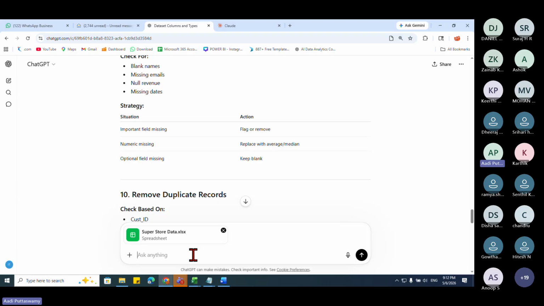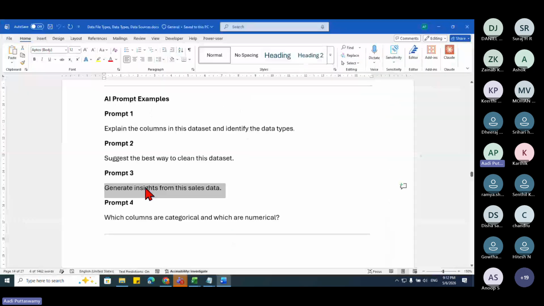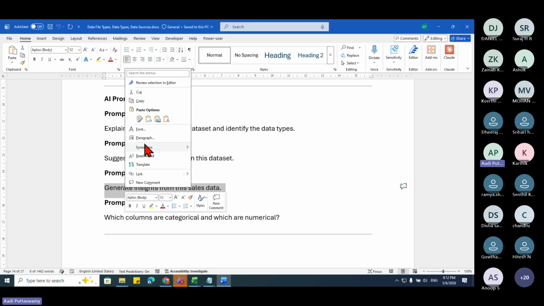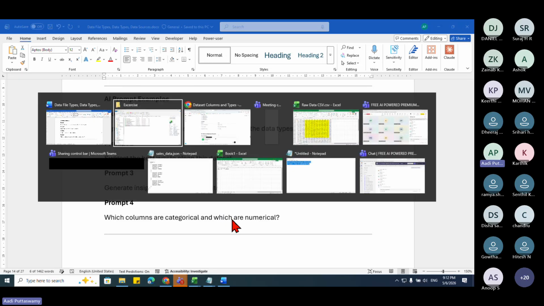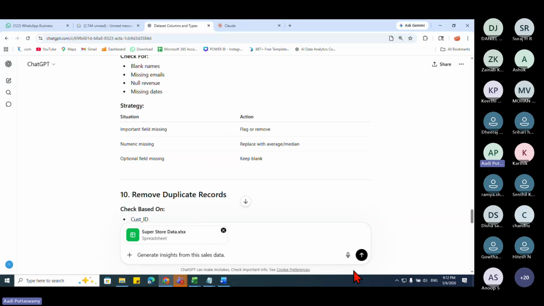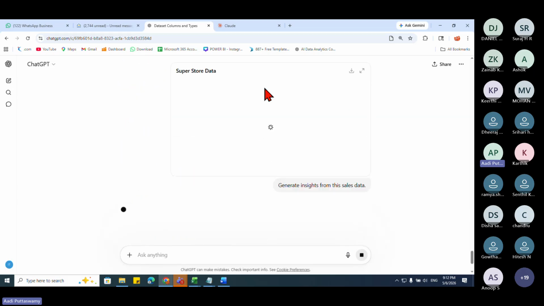So insights are nothing but useful information which will be helpful for the business. Say I have the sales data. I will copy this particular prompt, paste it and send. Here it will try to give the insights out of this data.